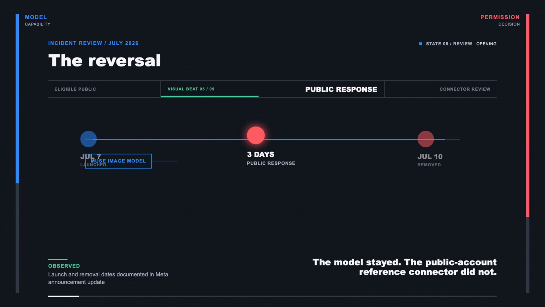Most coverage describes this as a privacy backlash. That is true, but incomplete. The more useful question is how a powerful model reached a product decision that users rejected in 3 days. So this is not a legal verdict, and it is not another story about whether AI art is good or bad. It is a product incident review. We will separate the model from the feature, reconstruct the documented permission flow, hear the strongest case for Meta, and finish with a 5-gate test for any AI product that uses identity-linked content.